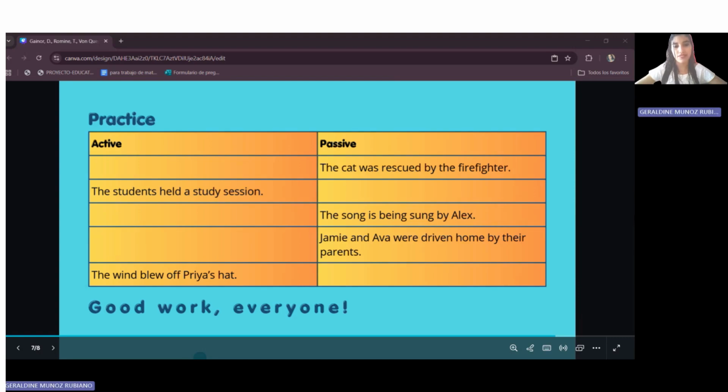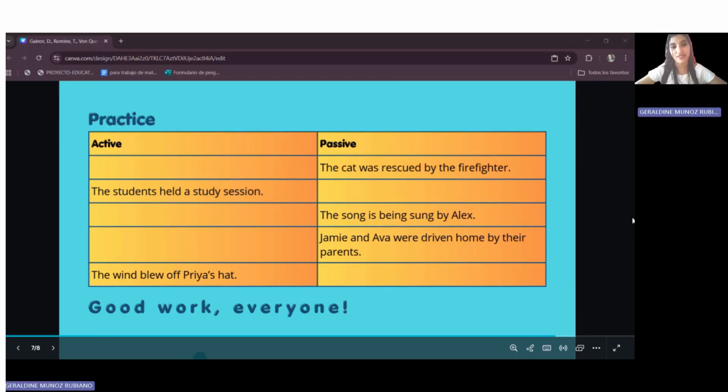The first says, the cat was rescued by the firefighter. Is it active or passive? Passive. Passive voice. So the firefighter rescued the cat.